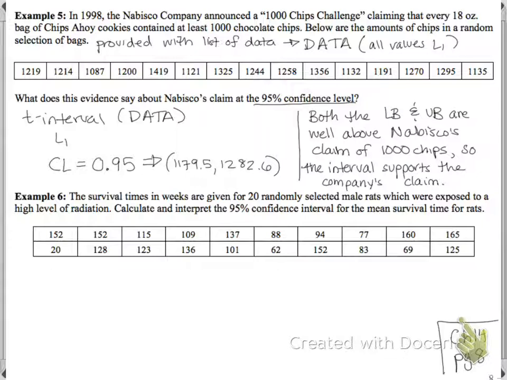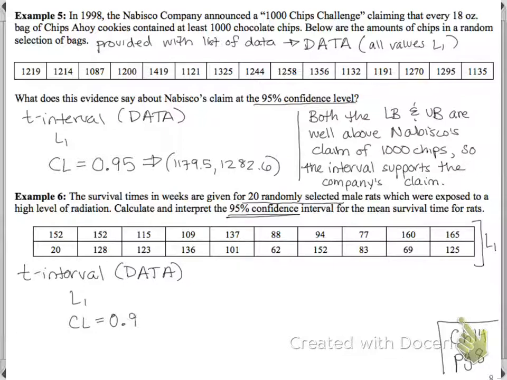This says, I actually have pet rats, no judgment, please. This says the survival times in weeks are given for 20 randomly selected male rats that were exposed to a high level of radiation. Calculate and interpret a 95% confidence interval for the mean survival time. So your job is to put all of this data into list 1 and create a T interval on data where the data is in list 1 and your confidence level is again 0.95.